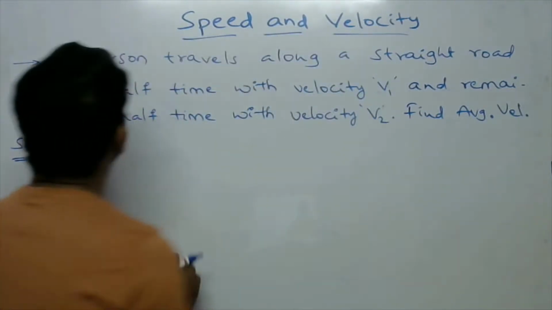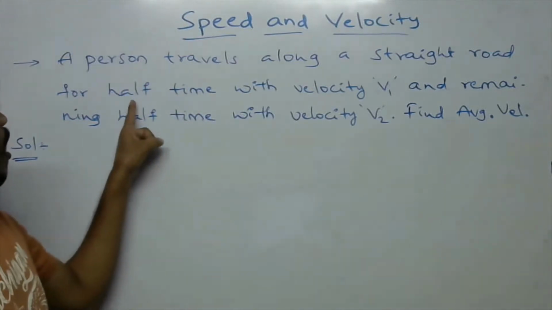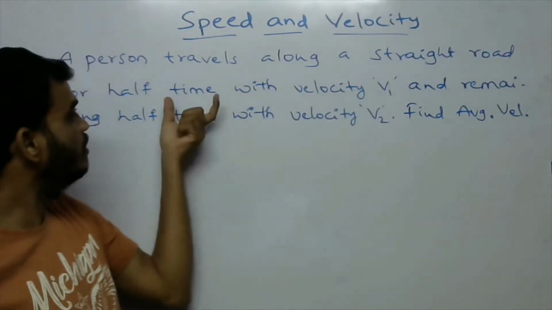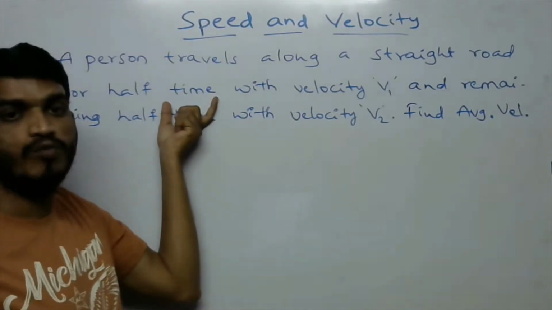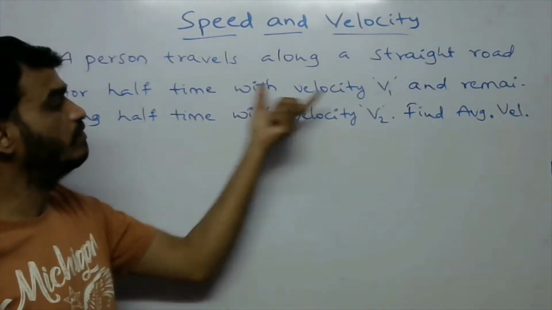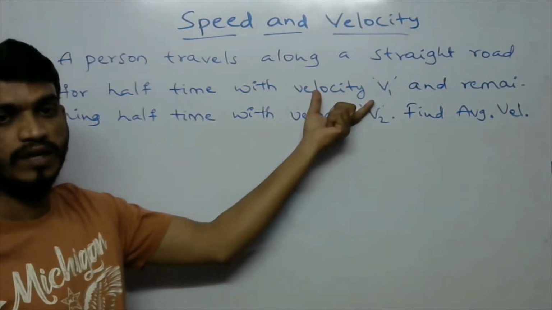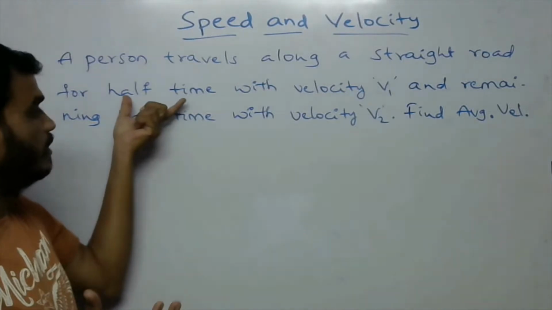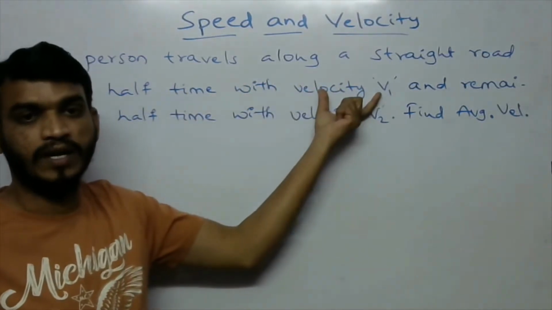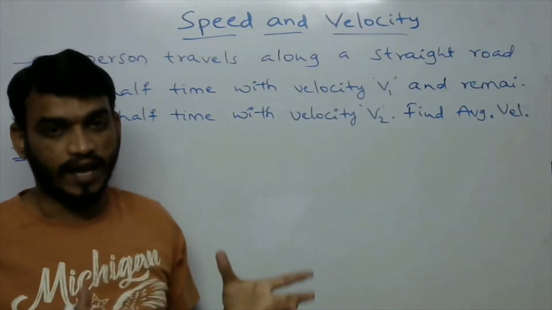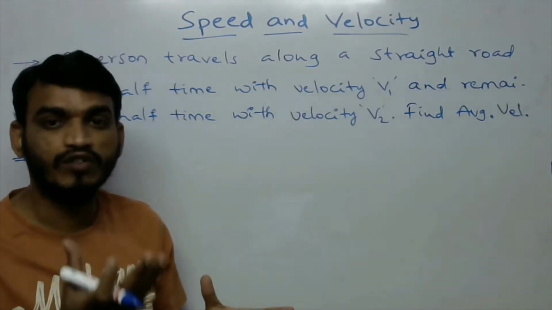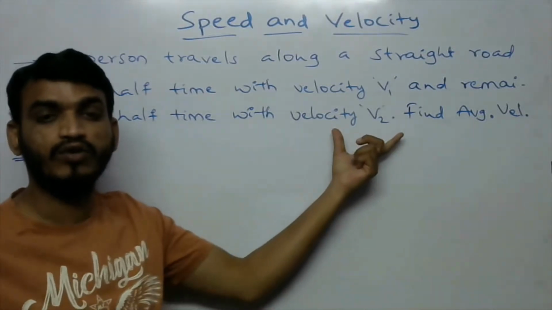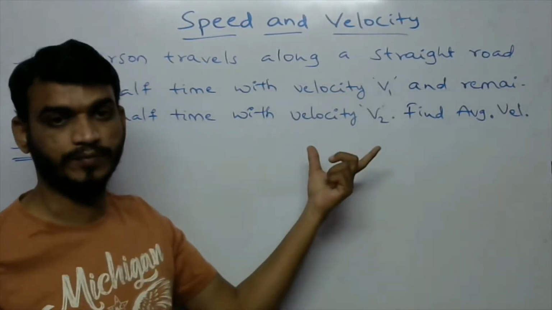So here, half of the time with velocity v1. Okay. So in this half of the time, how much distance did he cover with velocity v1? The person covered some amount of distance in this half of the time with velocity v1, and in the remaining half of the time he covered some amount of distance with velocity v2. Now we have to find the average velocity.